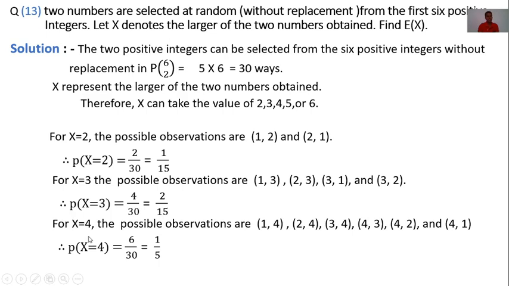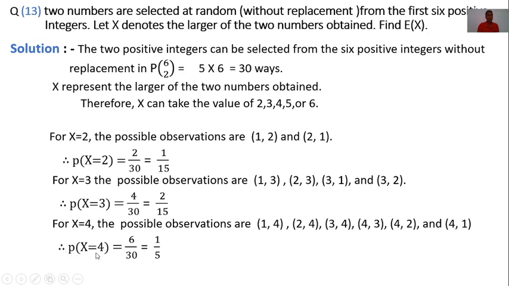Now for x is equal to 4, 4 is the larger number. The possible observations are (1, 4), (2, 4), (3, 4), (4, 3), (4, 2) and (4, 1). These are 6 observations out of 30.